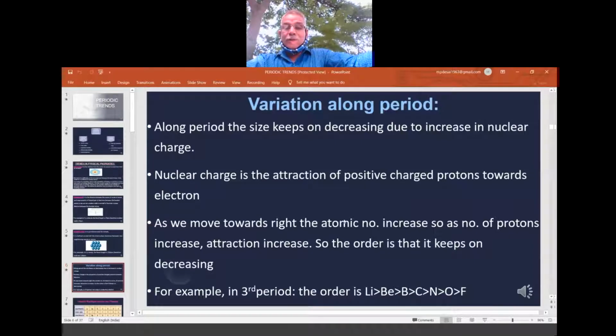Okay. The first period is what? The first period is hydrogen, helium. The second period is what? Atomic number 3, lithium. So make it 3, and make it 2 here. So this is the second period. The order is lithium, beryllium, boron, carbon, nitrogen, oxygen, fluorine. Now, can we have data?